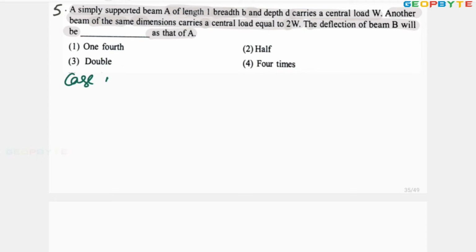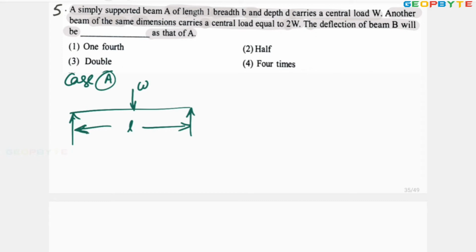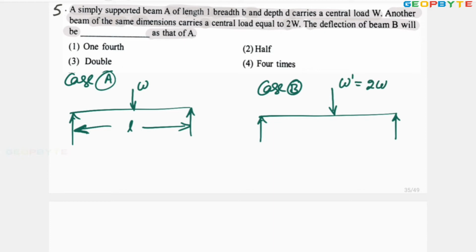For the case A, a simply supported beam is given with point load of magnitude W, length is L, breadth is B, depth is D. For the case B, for the same length of simply supported beam, the point load is W dash equal to 2W. The length of the beam is L.